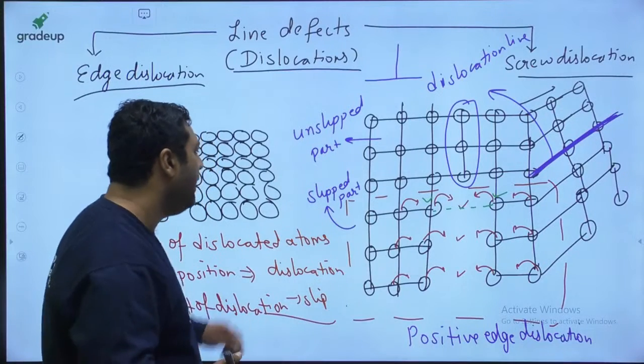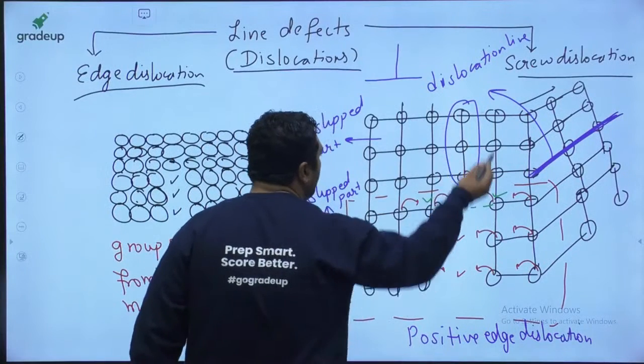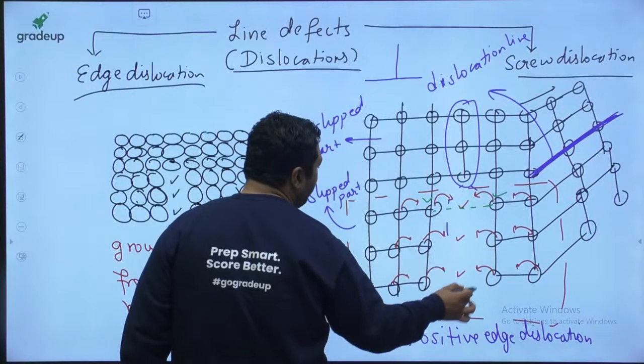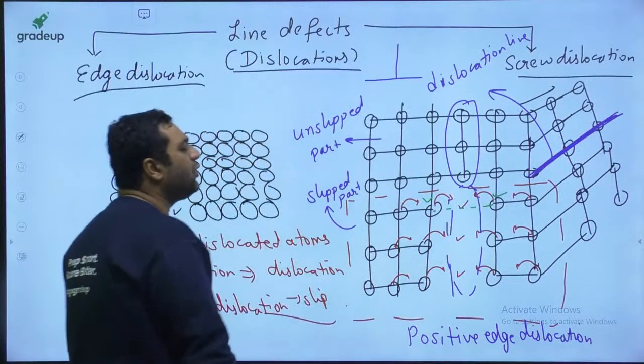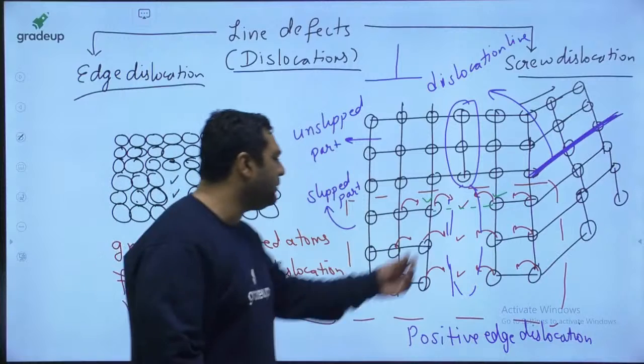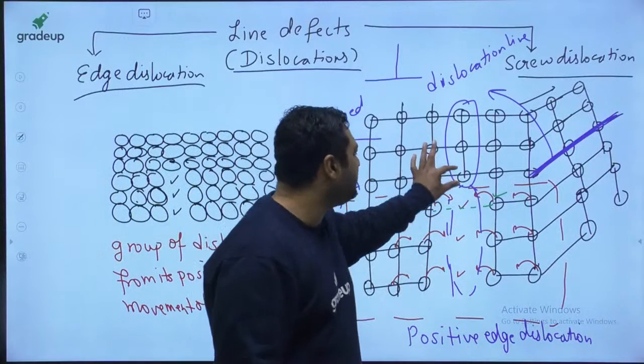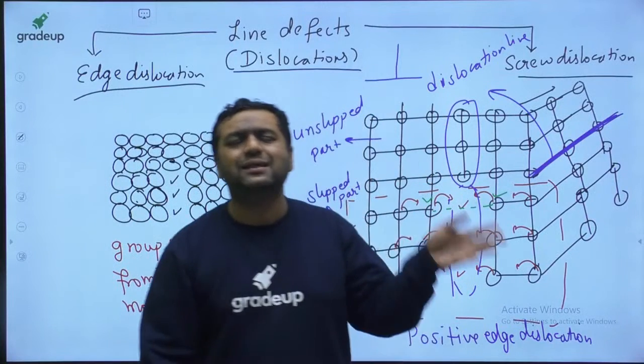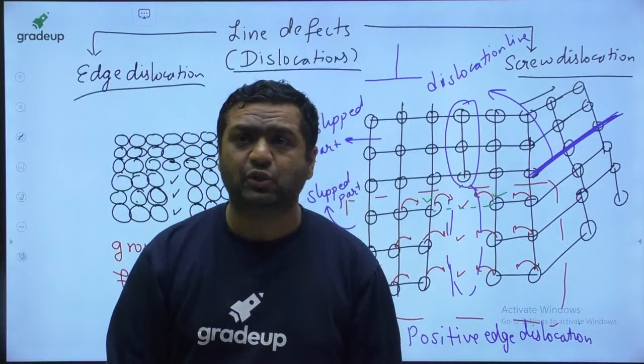Here atoms are present at the top and at the bottom there are vacancies. If things are opposite, if atoms are present at the bottom and vacancy is present at the top, then the same is said to be negative edge dislocation.